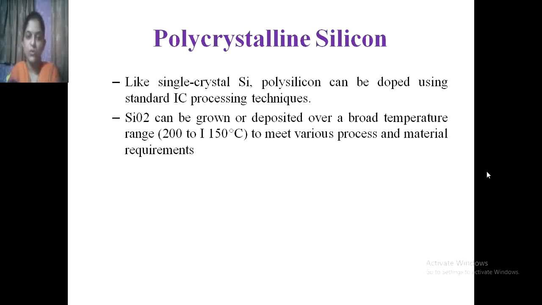So to grow SiO2, a 200 to 1150 degrees Celsius temperature range is required, which will meet the needs to process that material.